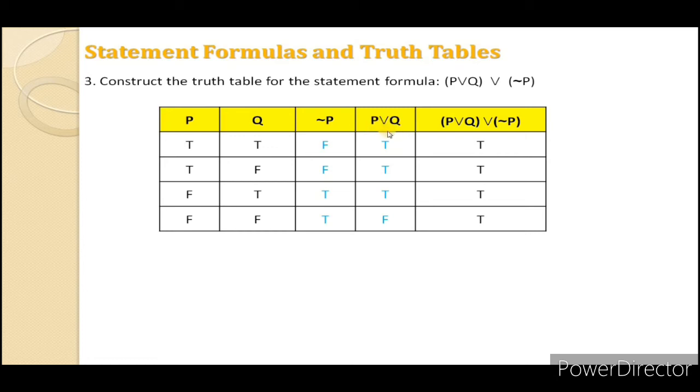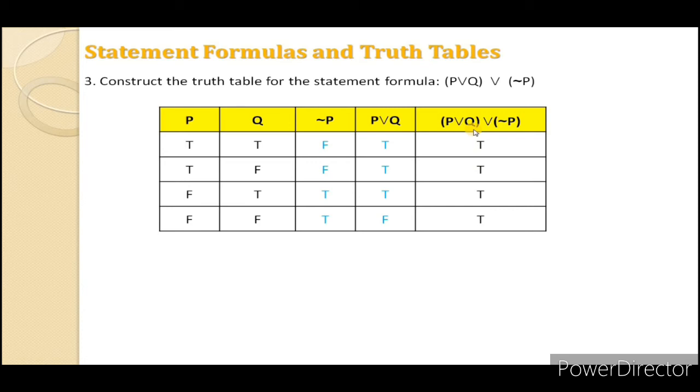P or Q means if any one among P or Q is true, then the final output is true. First is TT, output is T. Second is TF, that's why it is T. Next is FT, one is T, that's why it is T. And only the last, because both are false, P or Q is false. Now at last we have to find the values for P or Q or not P.